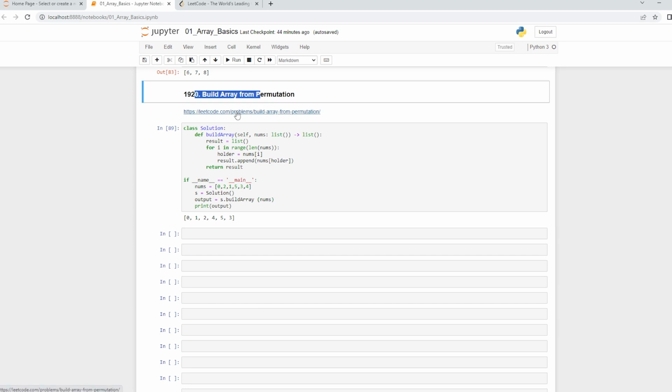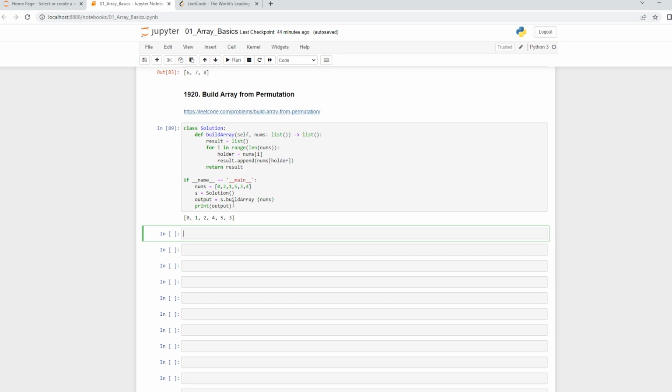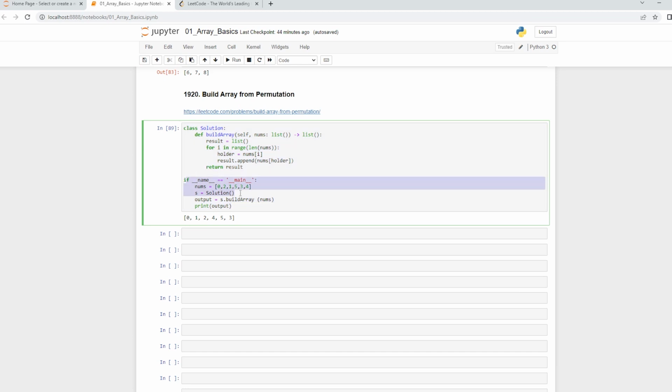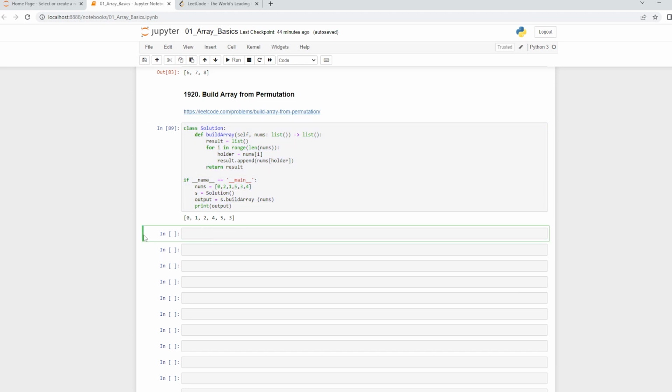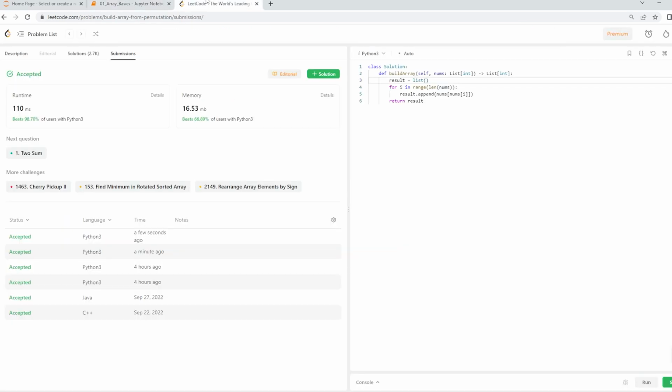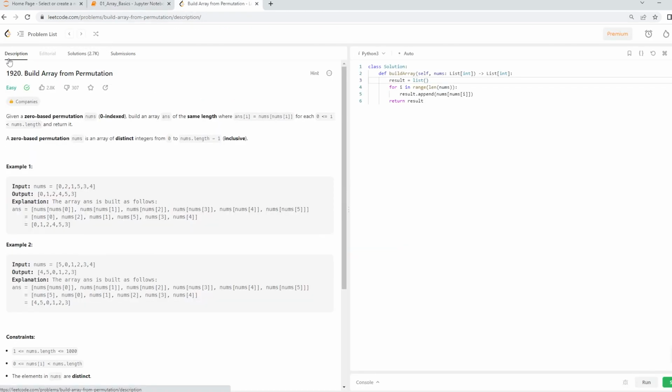So this is the way you actually solve some LeetCode problems. This is the problem and I've given you the link, and this is the best way to learn it. So write every single thing, write the main method and try to solve it. Now we will take 2 more questions, and after that what I would recommend is try by yourself. I will give you a set of questions below in this notebook itself, and I would suggest that every one of you should try.